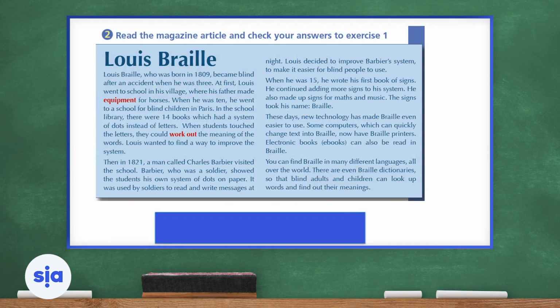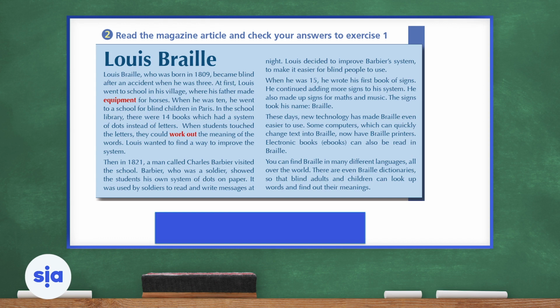Now, let's move on to our magazine article. We're going to read about Louis Braille. Louis Braille was born in 1809. He became blind after an accident when he was 3. At first, Louis went to school in his village, where his father made equipment for horses. When he was 10, he went to a school for blind children in Paris.